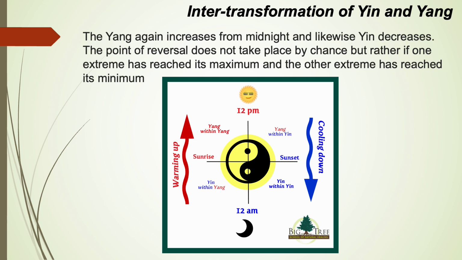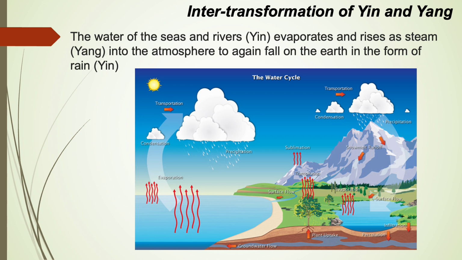The point of reversal does not take place by chance, but rather if one extreme has reached its maximum and the other extreme has reached its minimum. The water of the seas and rivers, which are yin, evaporates and rises as steam, yang, into the atmosphere to again fall on the earth in the form of rain.